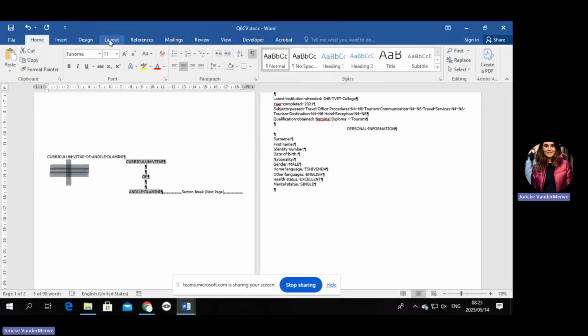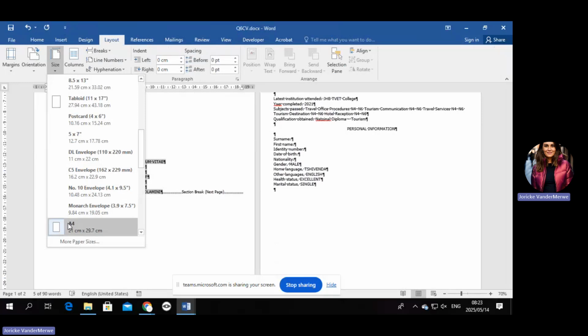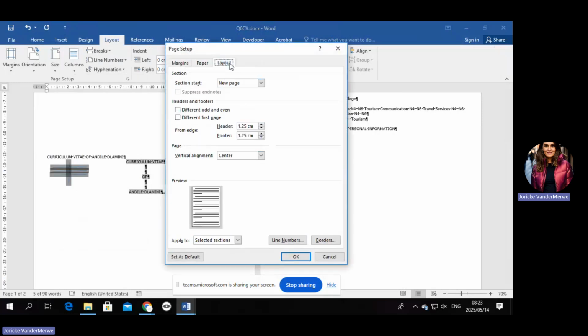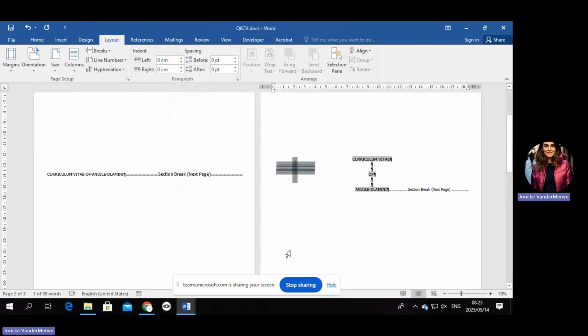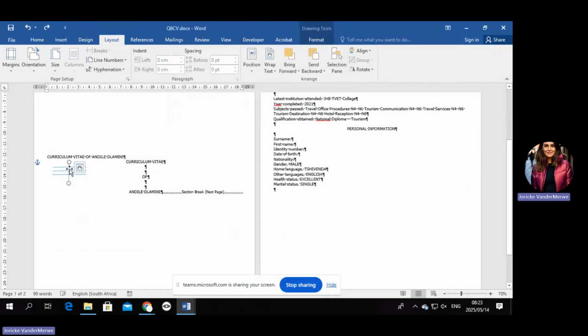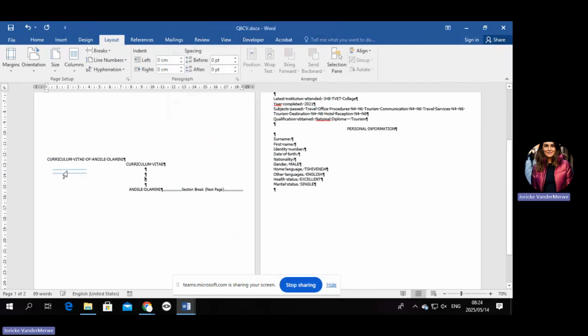And you are going to go to layout, size, more paper sizes, layout, and you're going to say center by the vertical alignment. And then you're just going to say here, selected text. Okay. And you're going to say, okay. Okay, let me just delete these lines so that it's not going to bother us. Okay, let's go into the next one.